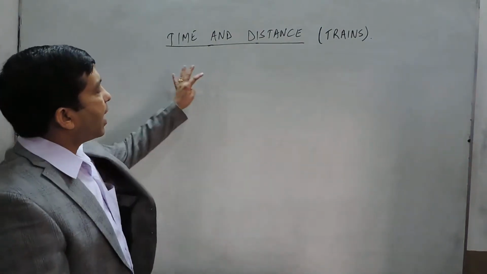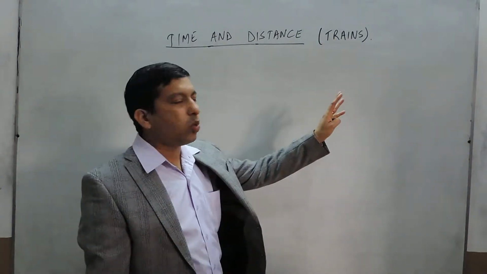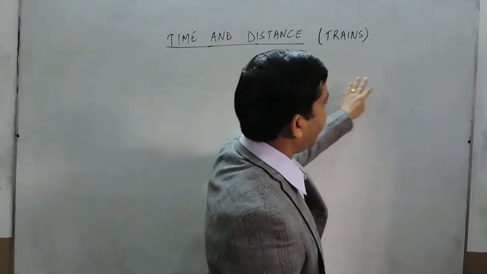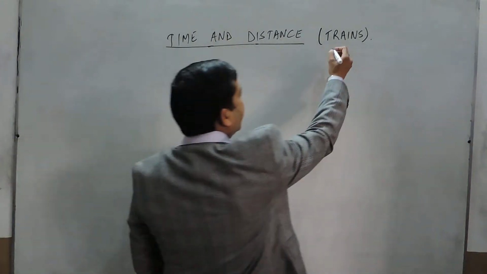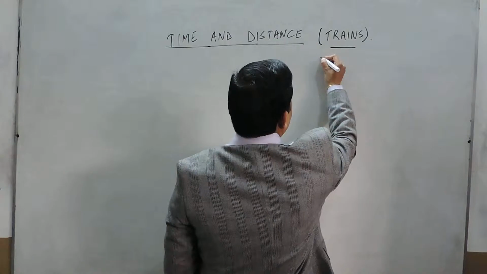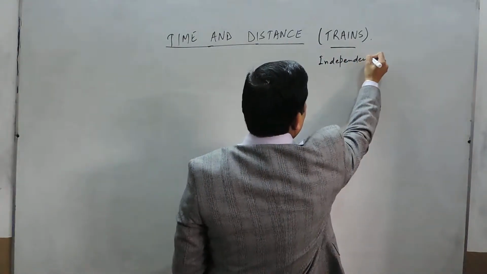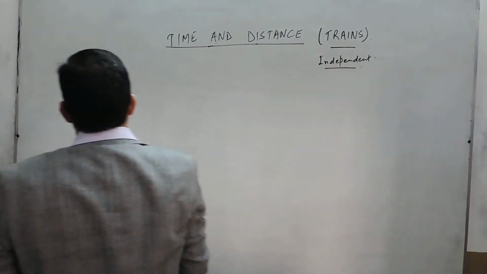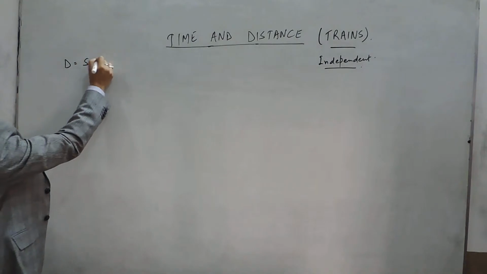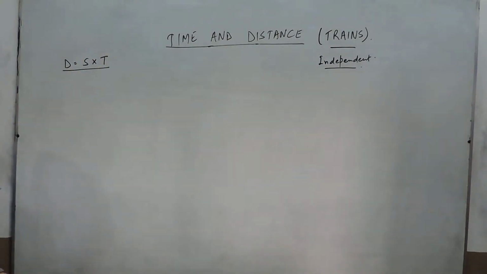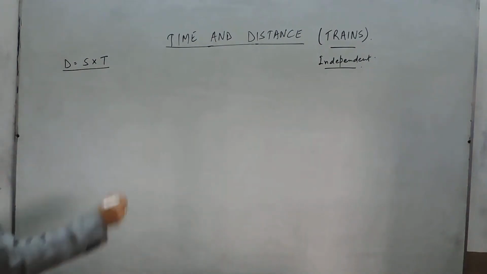Hello everyone. As we already discussed about the relative speed, there are two different cases. One is the case of trains and another is the case of boats and steamers. When we talk about trains, these are basically independent bodies, as we discussed in the last video. Now, the important thing is there is only one formula, that is distance equal to speed into time, which is applicable to all the questions of time and distance.